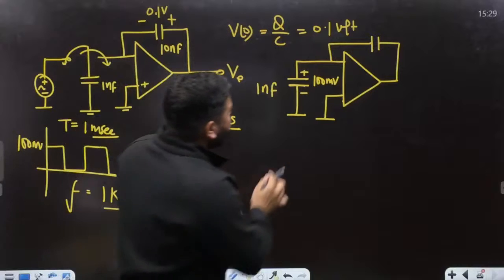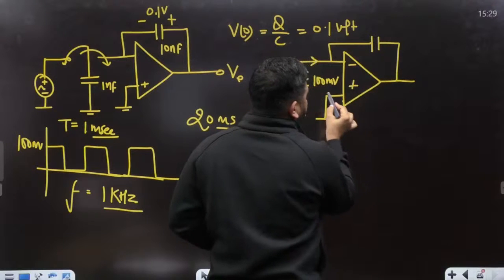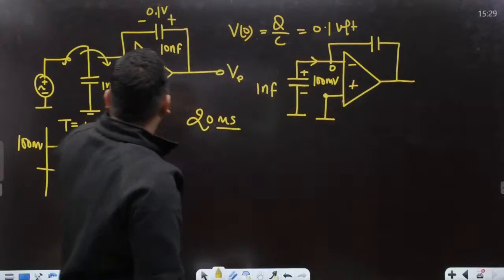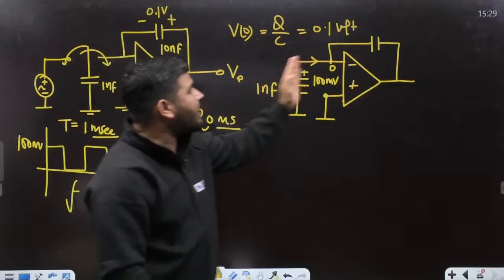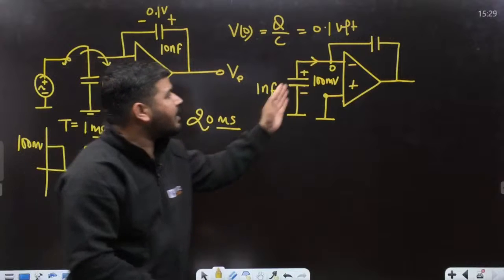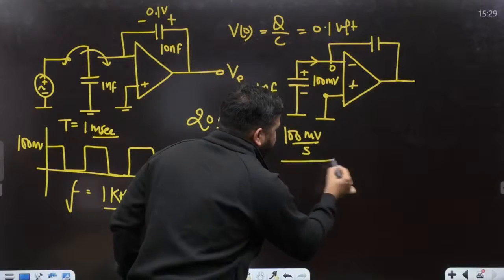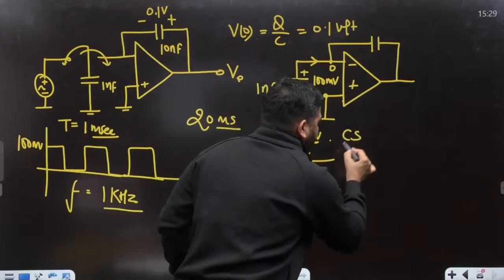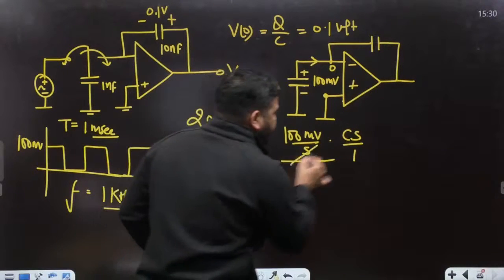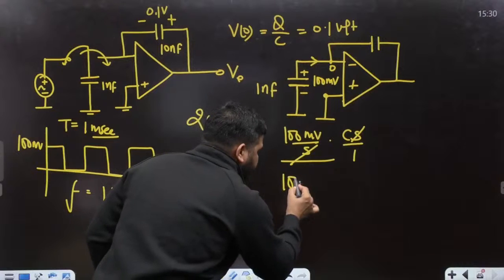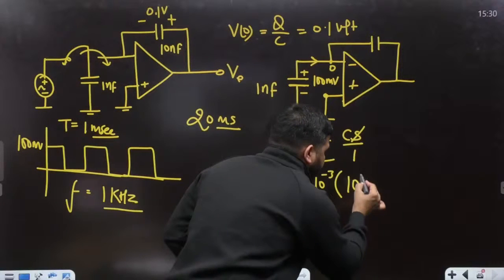Now we know that we need to calculate this current. We know that if this circuit is working, if this is 0, this has to be 0. It means as soon as you move this capacitor to this side, its voltage has to become 0. It means the current has to be impulsive. Now what is the value of the current? Current can be calculated as 100 millivolt divided by 1 by CS, and you can write 1 by CS in the denominator or CS by 1 in the numerator. The S is cancelled, so you can say that the current value will be 100 into 10 to the power minus 3 into this C value, and the C value is 1 nanofarad, so 10 to the power minus 9.